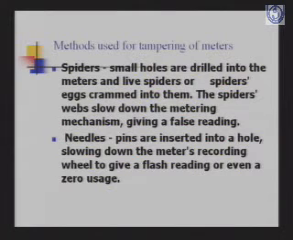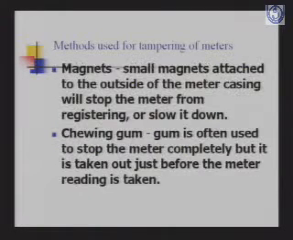Then people are using needles. Needle pins are inserted into a hole, slowing down the meter's recording wheel to give a low reading or even zero usage. A small hole is drilled into the body which is not even visible to the naked eye. Then magnets are being used. Small magnets attached to the outside of the meter casing will stop the meter from registering or slow it down. Chewing gum is often used to stop the meter completely, but it is taken out just before the meter reading is taken. So all these methods are being used.